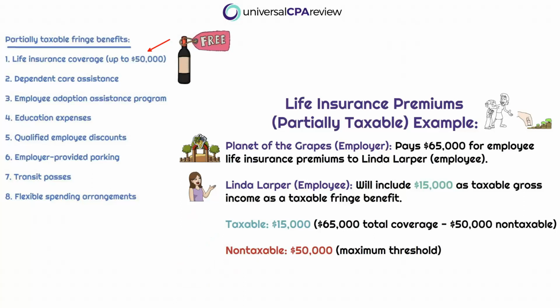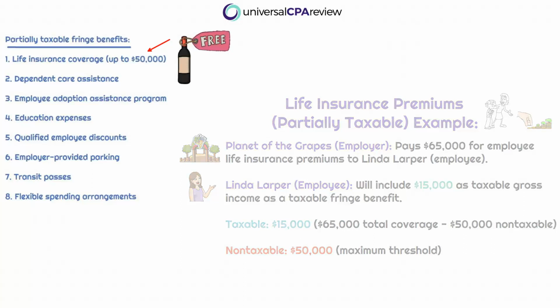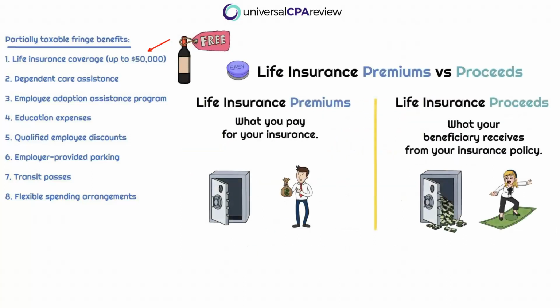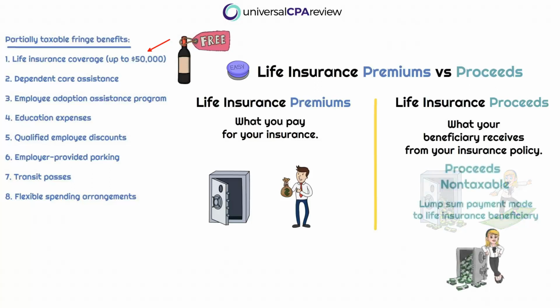Right, they're paying for her coverage, boom. After they've hit $50,000, anything that Linda is receiving is going to be taxable when it comes to life insurance premiums. This is different from life insurance proceeds. Life insurance proceeds would be the lump sum amount that is paid out upon the death of the policy owner. If Linda died, the beneficiary of her life insurance would receive the proceeds. What we talked about is that that is always going to be non-taxable. We're talking about the free stuff, which is the partially taxable fringe benefit. So that's the premium.